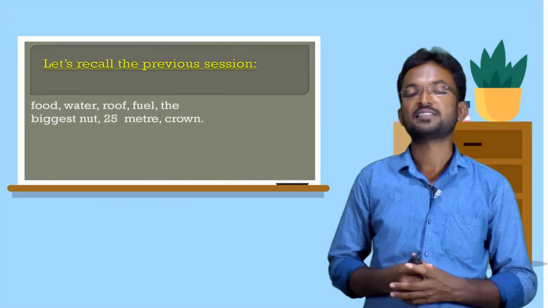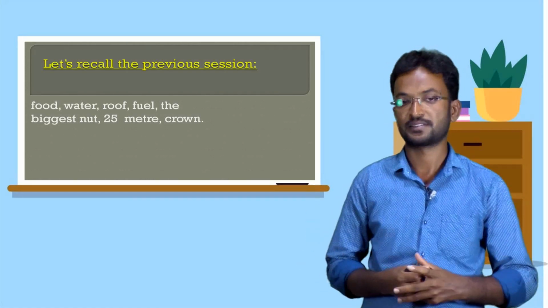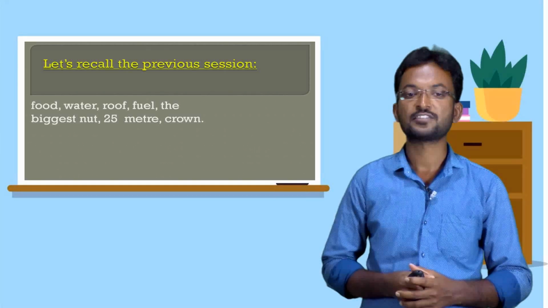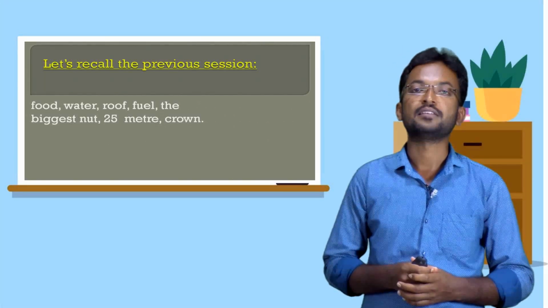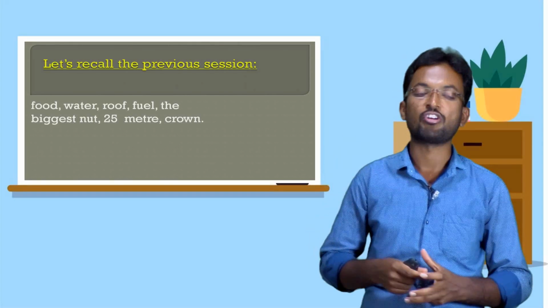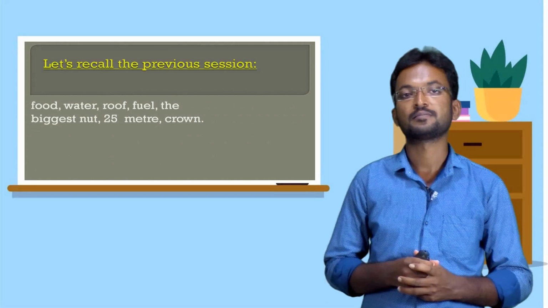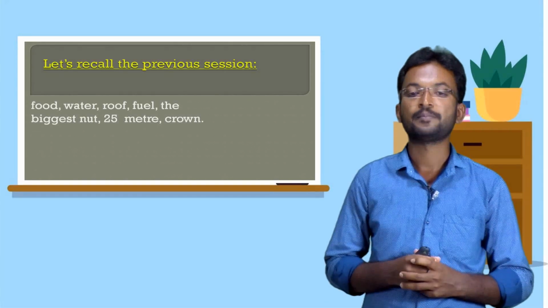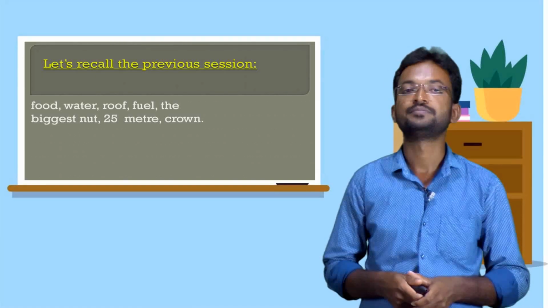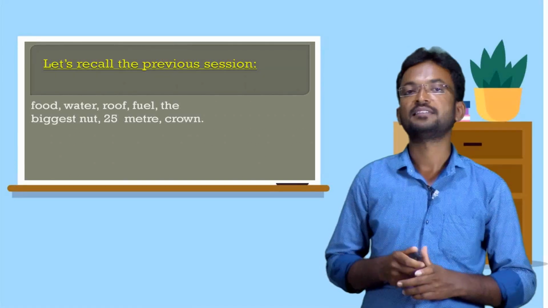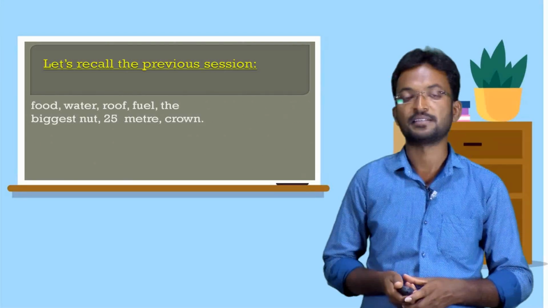And we already discussed that coconut is the biggest nut of all the nuts, and also the coconut tree can grow 25 meters tall. The normal height of a coconut tree is 25 meters, and the coconut tree looks like a crown at the top. This is the matter we discussed in the last session.